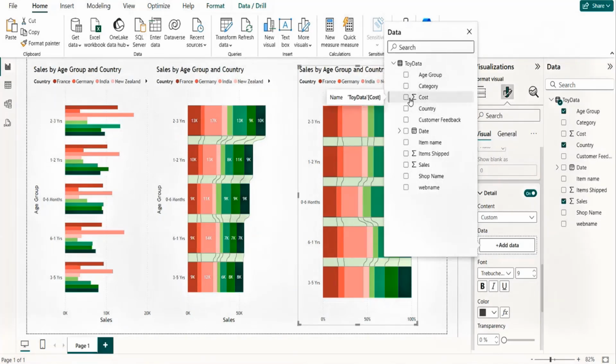So, if I want to see something, for example, let's say I want to see the countries, I think that will make a lot of sense, because all this area, the bars, they are representing the country. So where is my country? Yeah, this is the one. See that? This is again amazing, isn't it? This option is available in the stacked column visual also. I don't know if I have discussed that, but it's one and the same thing. If you know this thing here, you can apply the same there also.